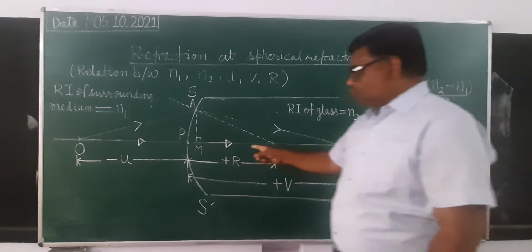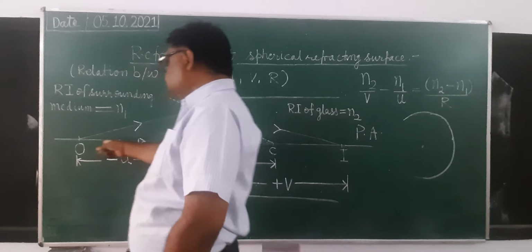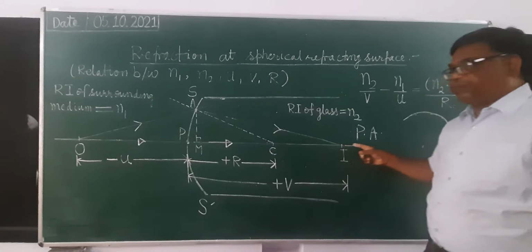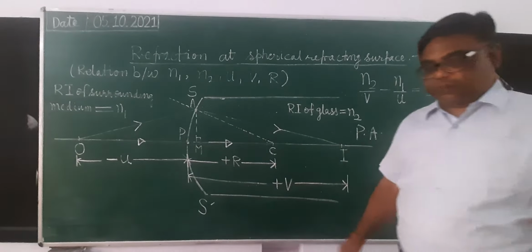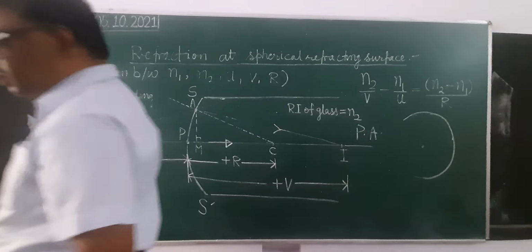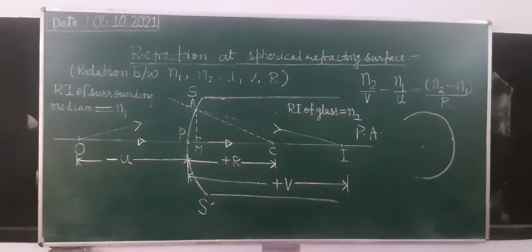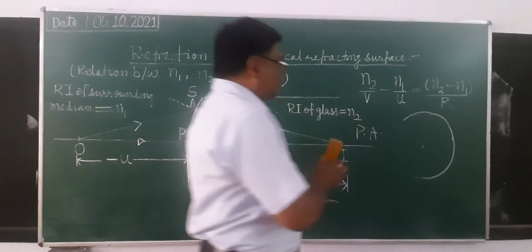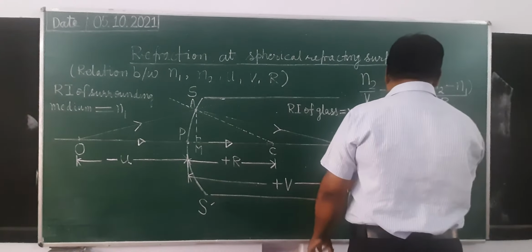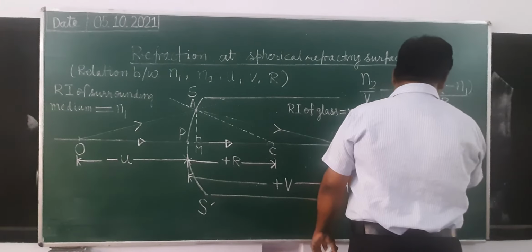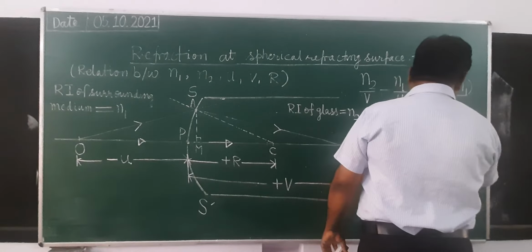This line is known as the principal axis. It is clear? Now before proceeding further, I will explain one sign convention. There is one sign convention for measuring distances and lengths.